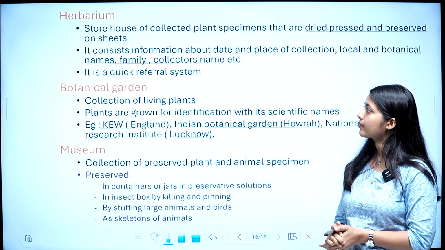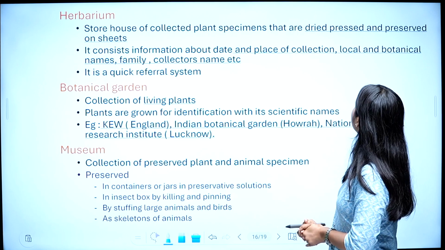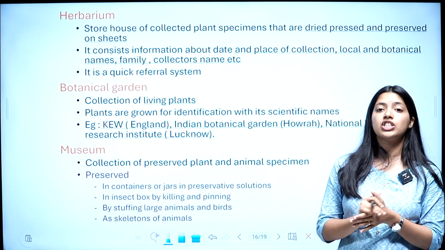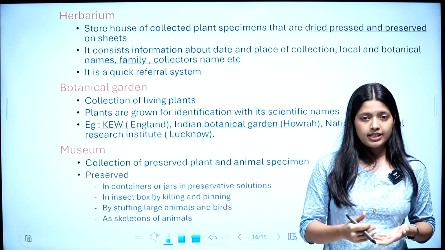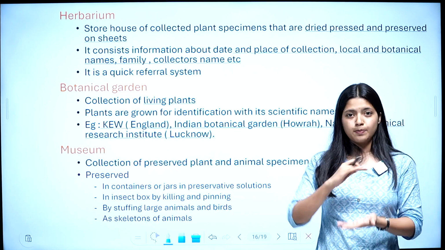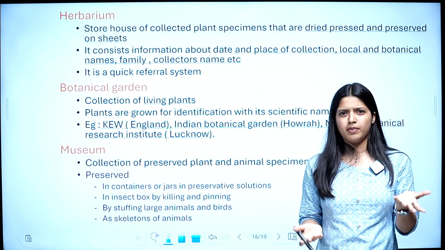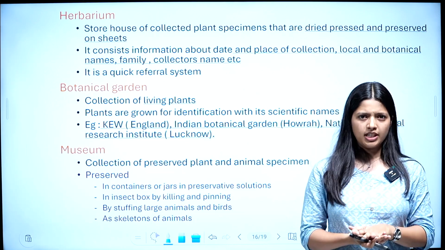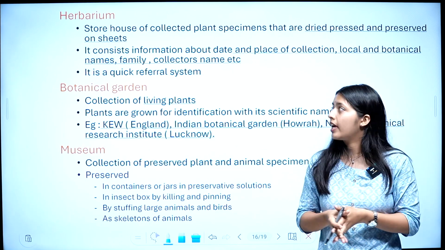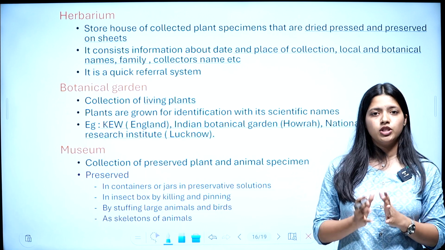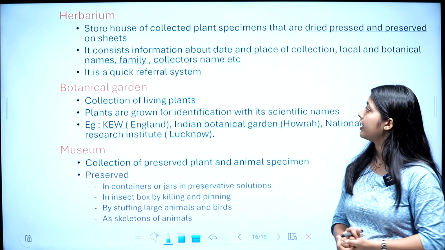What is herbarium? Storehouse of collected plant specimens that are dried, pressed and preserved on sheets. Okay. So, here the plant species is taken, it is collected, it is dried, then it is pressed. The specimen is dried, it is kept between sheets of newspaper or some paper, and it is pressed, a weight is put over it, and then it is preserved on sheets. So, that is herbarium. I will show you an image of a herbarium at the end.